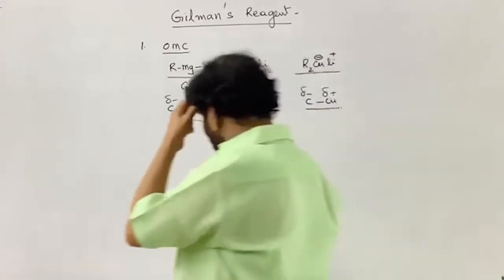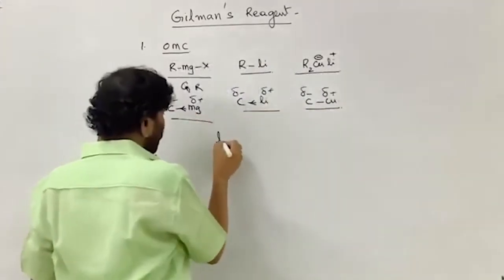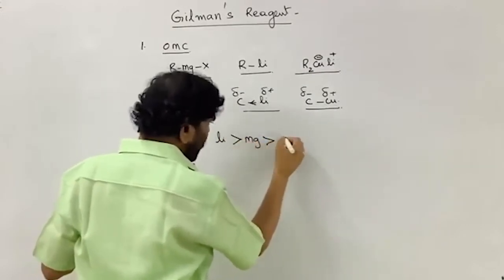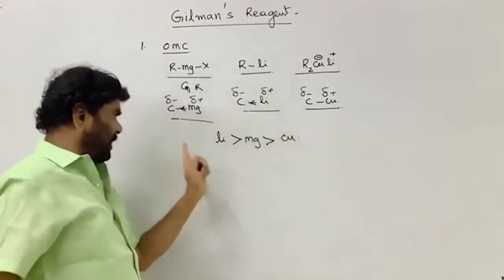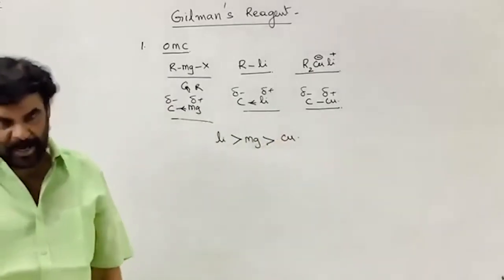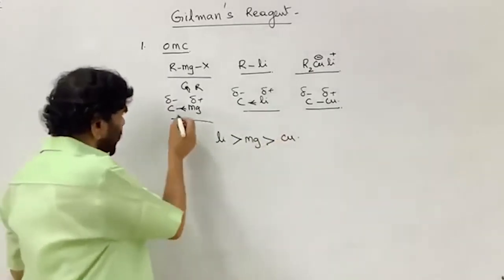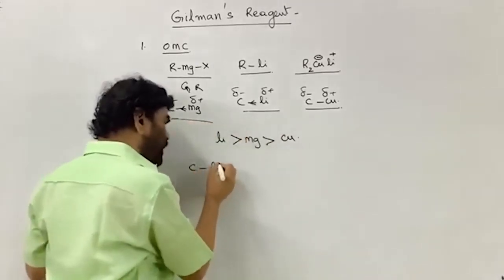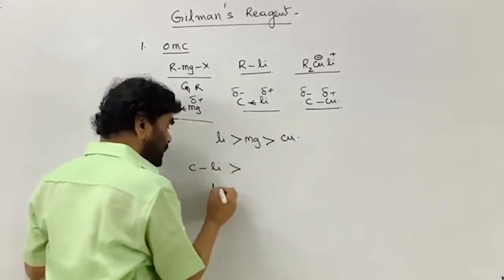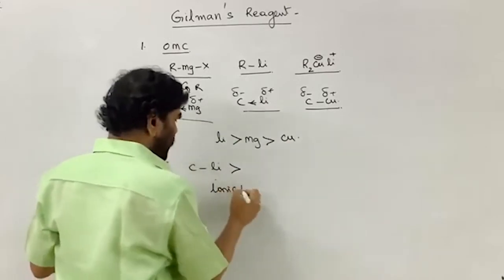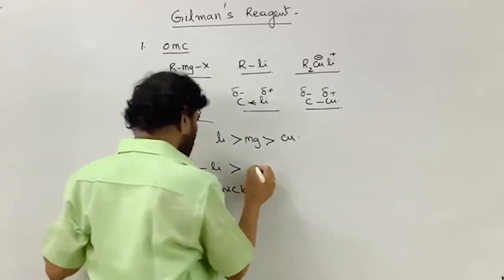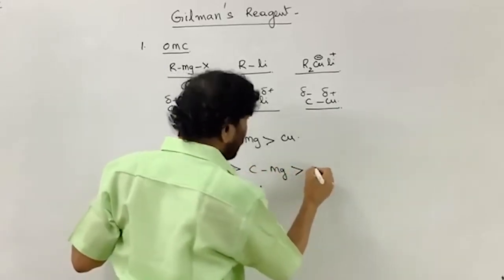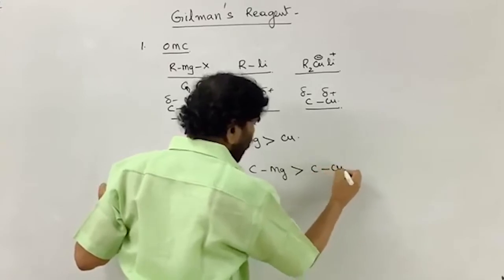Here lithium is more electropositive than magnesium, and magnesium is more electropositive than copper. I am talking about the electropositive character. Therefore, the carbon-lithium bond is more ionic than the carbon-magnesium bond, and the carbon-magnesium bond is more ionic than the carbon-copper bond.